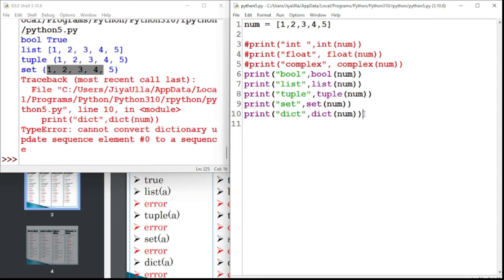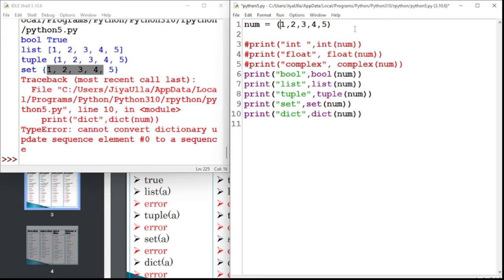Dictionary is a collection of data in the form of key value pairs. Here we are giving only values, but the interpreter doesn't know what the keys of these values are, so it gives an error. If you give 1:1, 2:2, then it will accept. These are related to list. Let me convert it into a set, tuple.